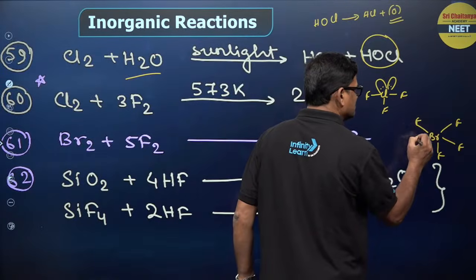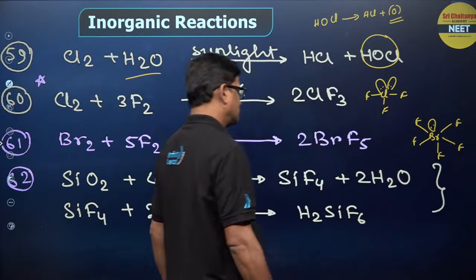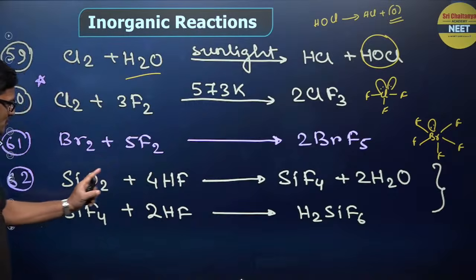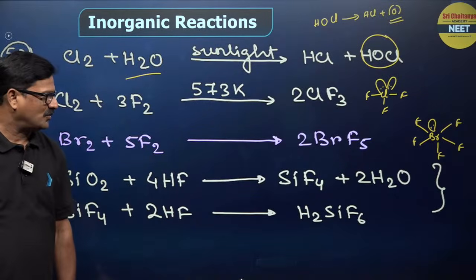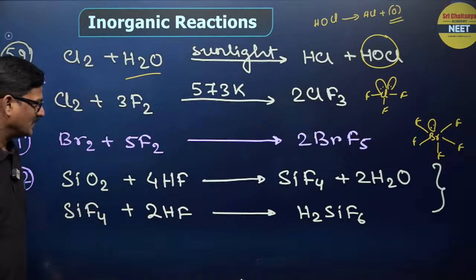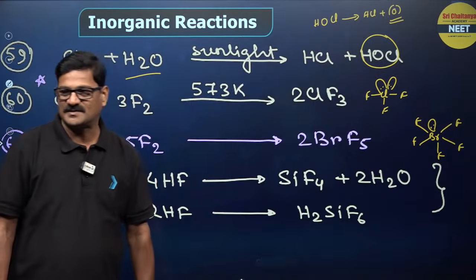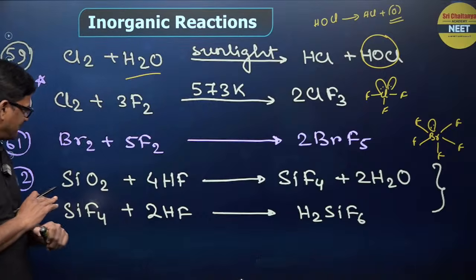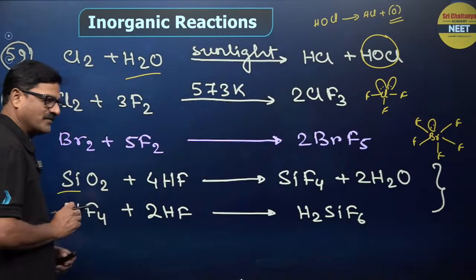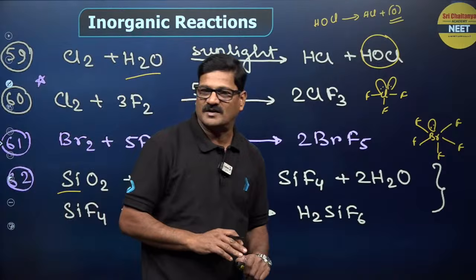Square pyramidal. SiO2 plus HF, SiF4, tetrahedral. So, this SiF4 plus HF gives rise to H2SiF6. So, that HF cannot be stored in a glass bottle. Fluorine also is not stored in a glass bottle. What do you say?